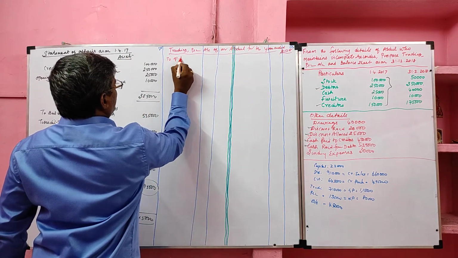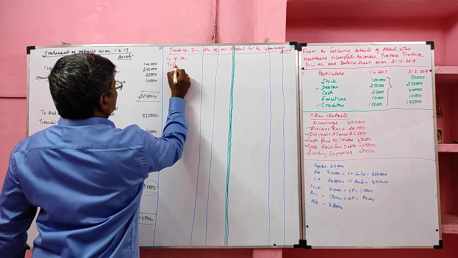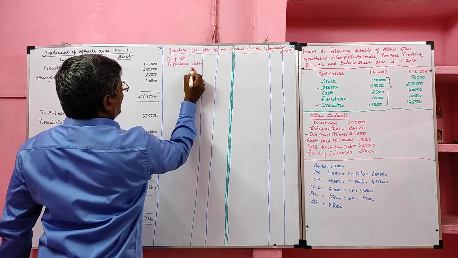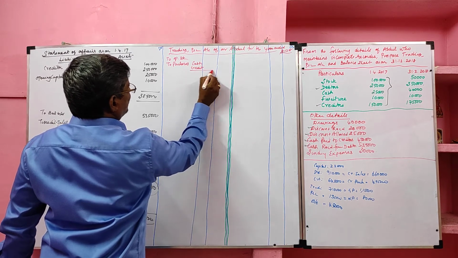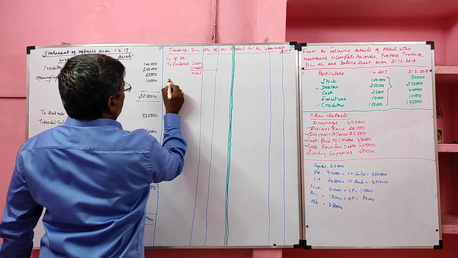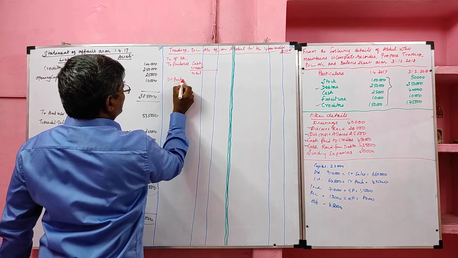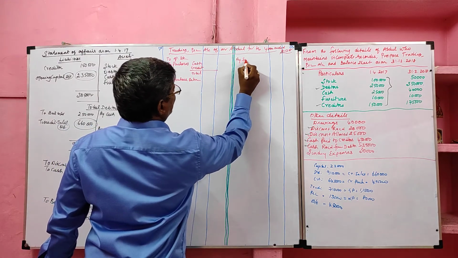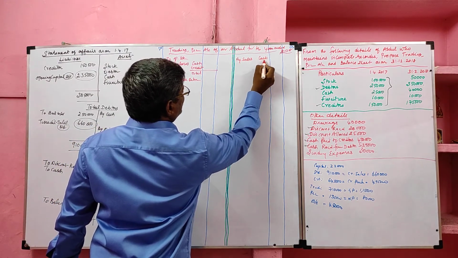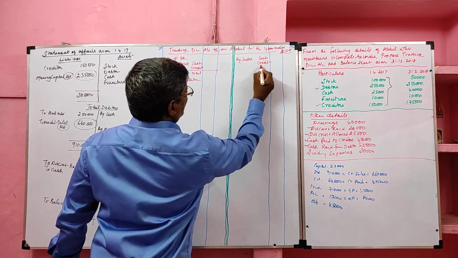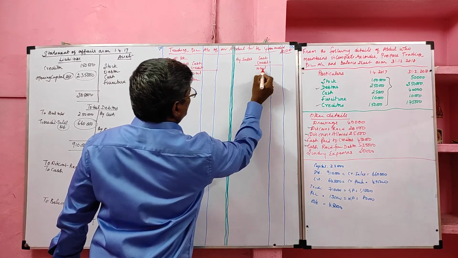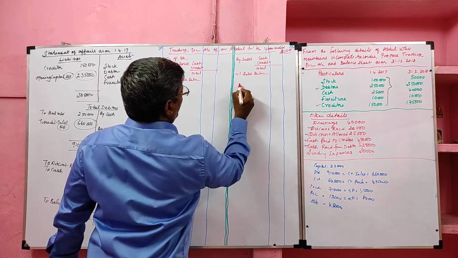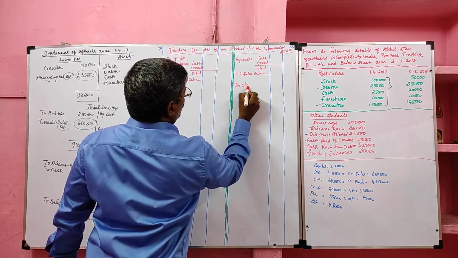To opening stock, to purchases. Here we have two kinds of purchase: cash purchase and credit purchase. If we add these two, we will get total purchase, minus purchase returns. On the credit side, by sales, we have cash sales and credit sales. If we add these two, we will get total sales, minus sales returns. Then by closing stock.